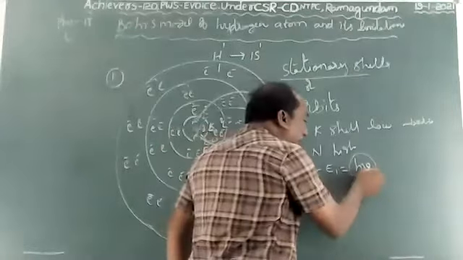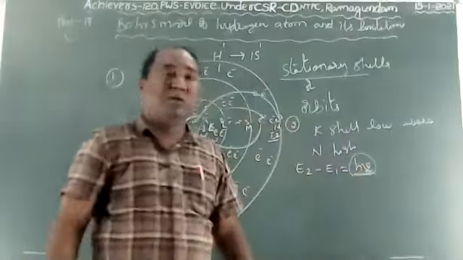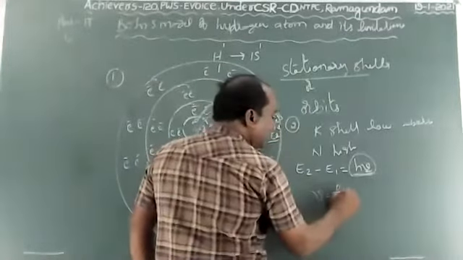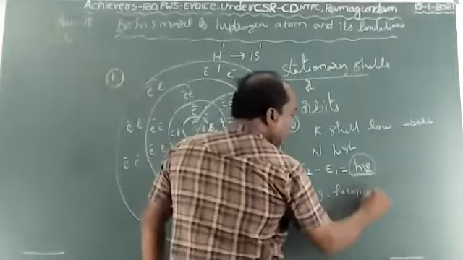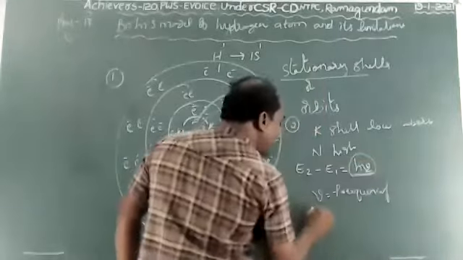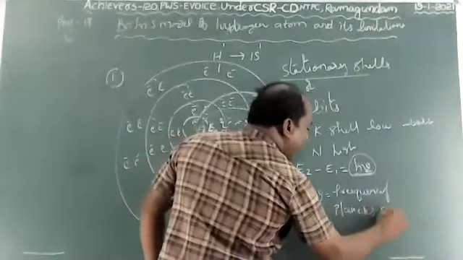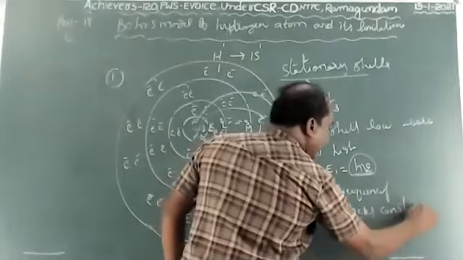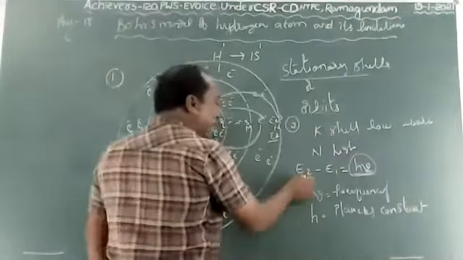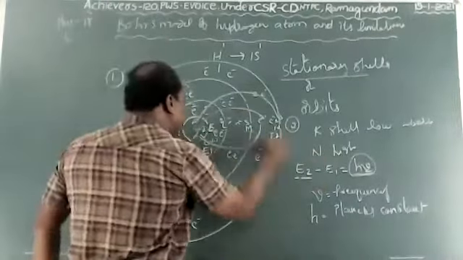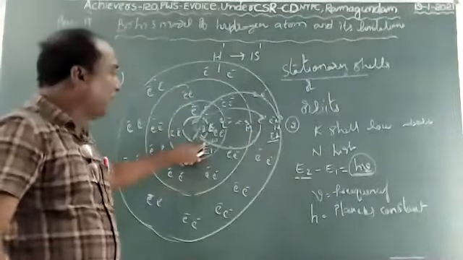Nu is the symbol we have to call nu. Nu means frequency, and h means Planck's constant. E2 means higher energy shell, E1 means lower energy shell.